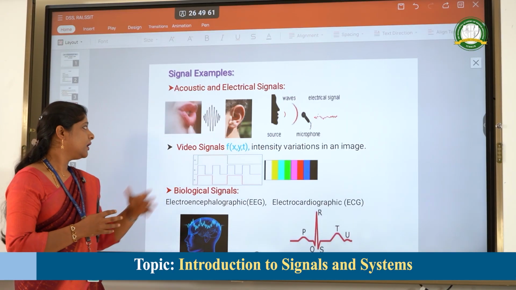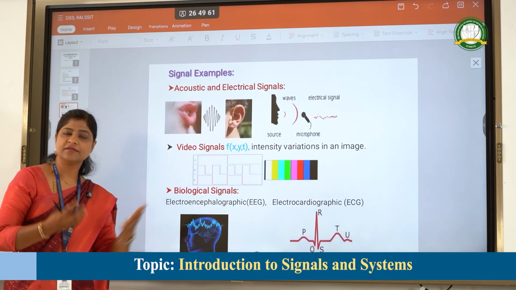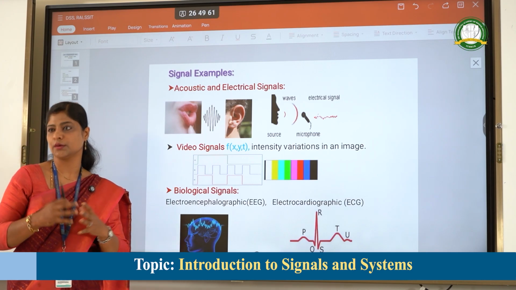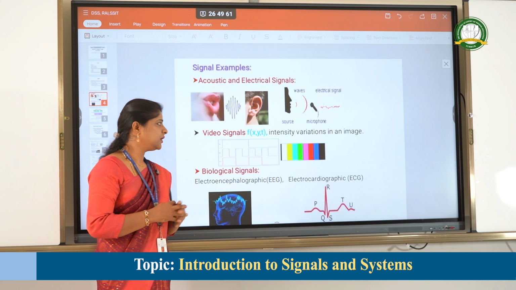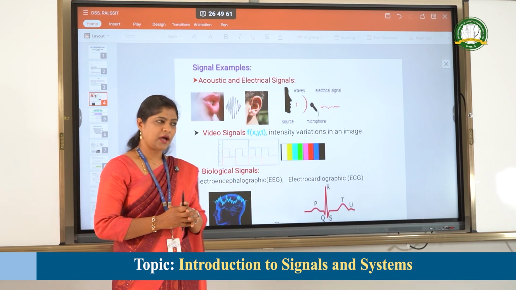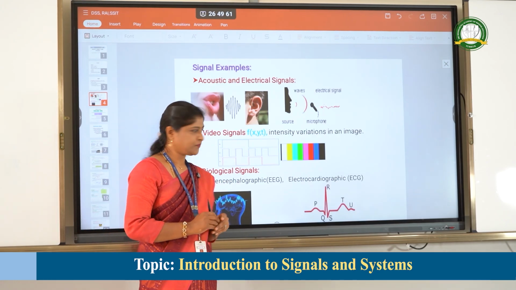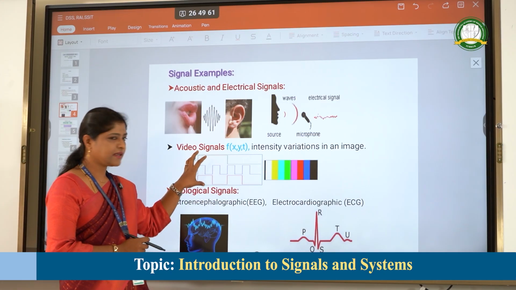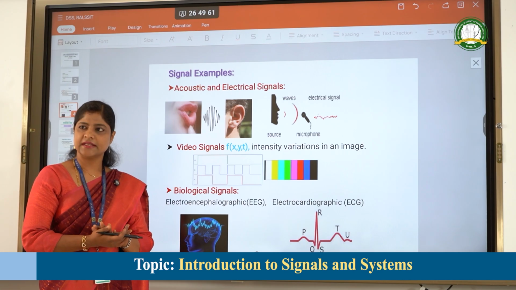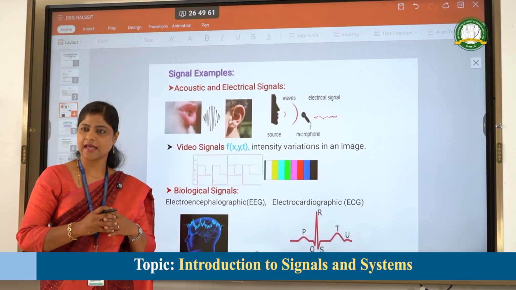Another example of a signal is the video signal. How is information represented in a video signal? In the video signal, the information is represented in the form of intensities, as functions of x, y and the t parameter. The intensities vary over time, and this variation gives us some information. That is the video signal example.